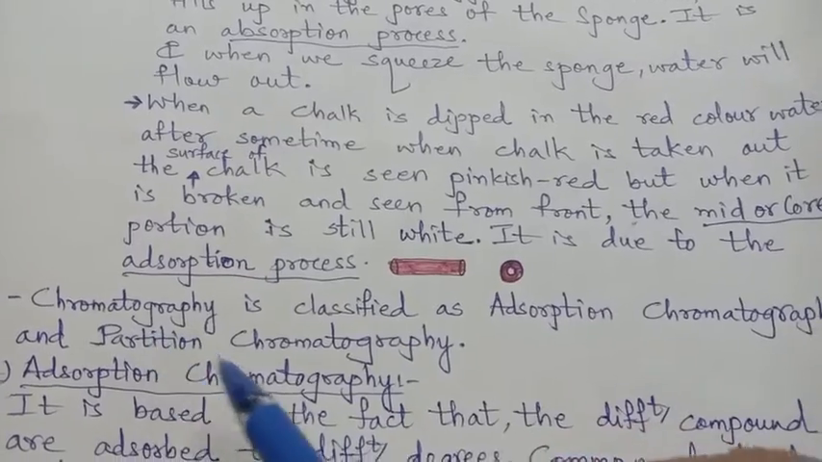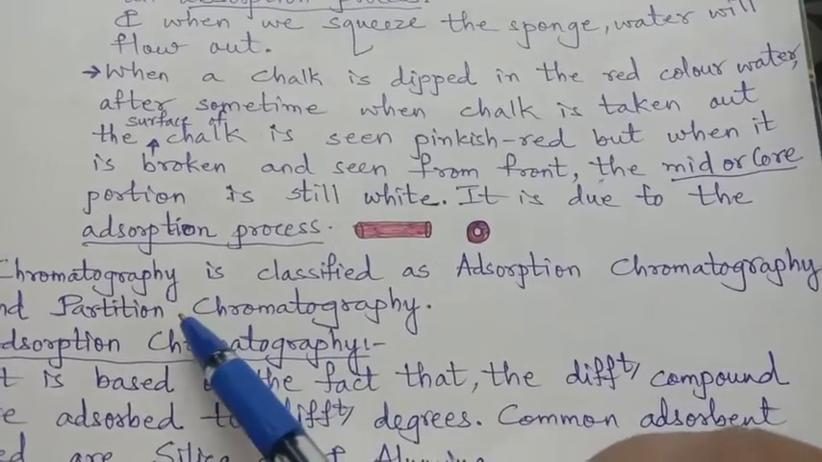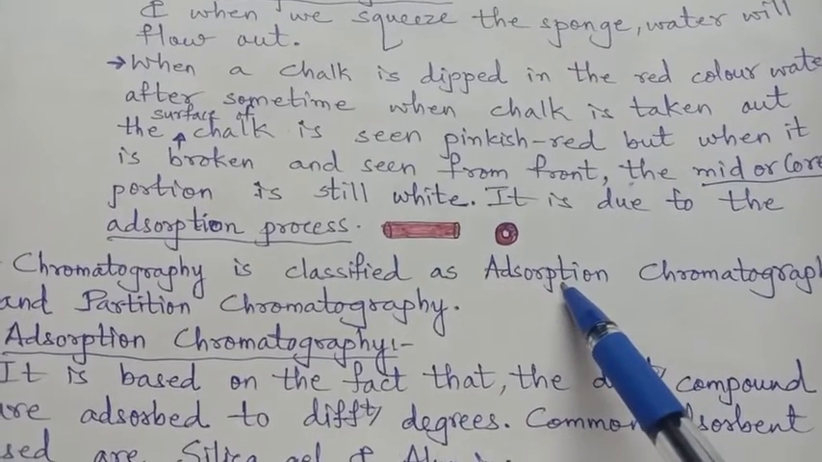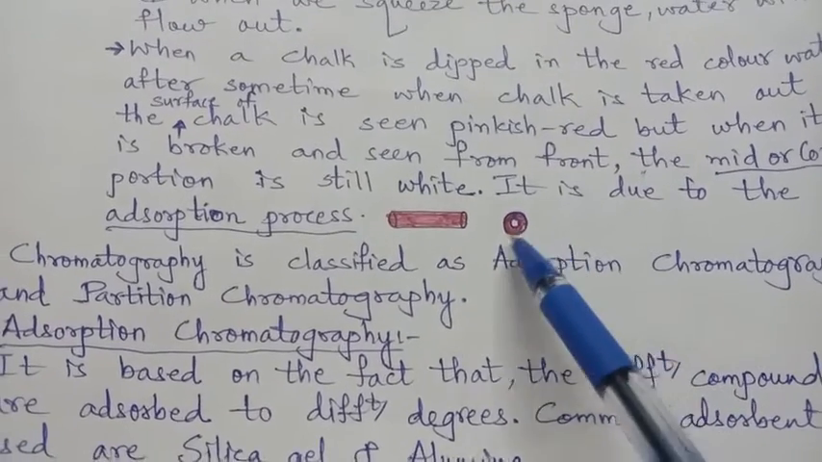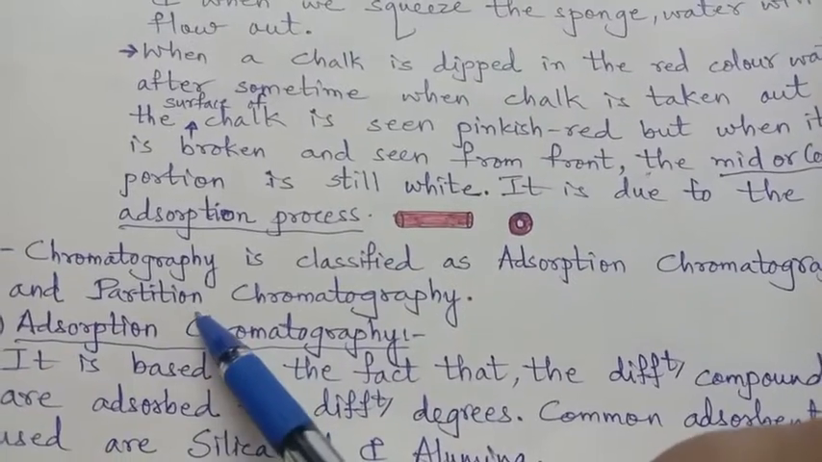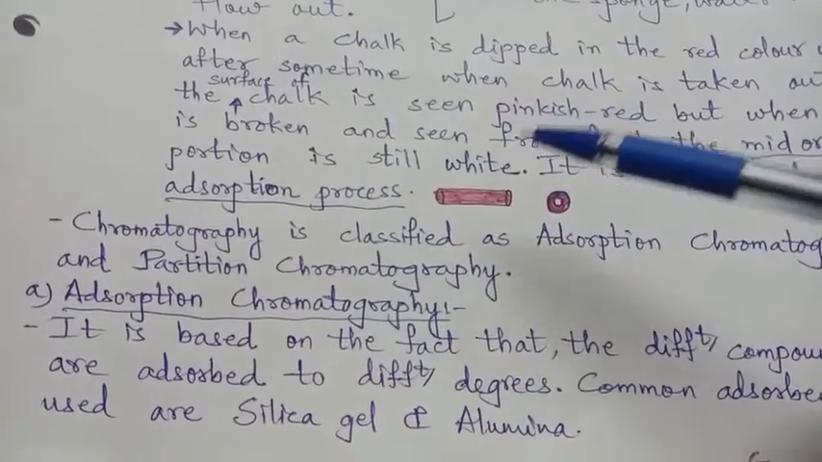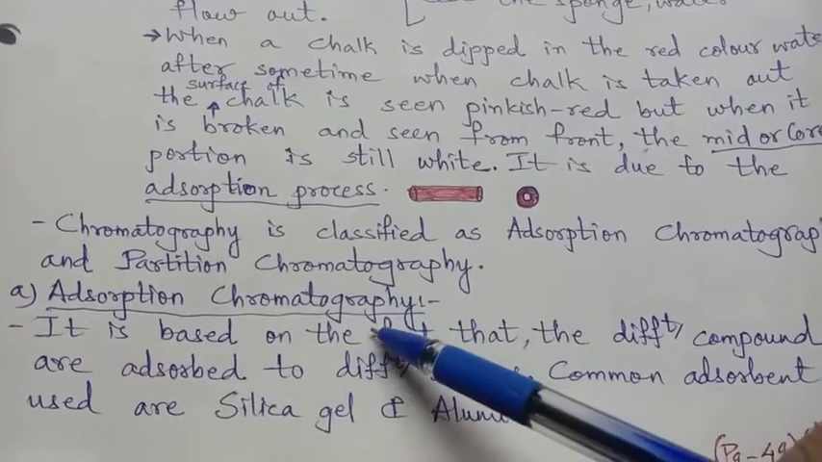So chromatography is classified as adsorption chromatography and partition chromatography. Adsorption means which is taking place on the surface of a particular substance or a particular solvent, compounds, and partition means which is into the columns or into the paths. So what is adsorption chromatography?